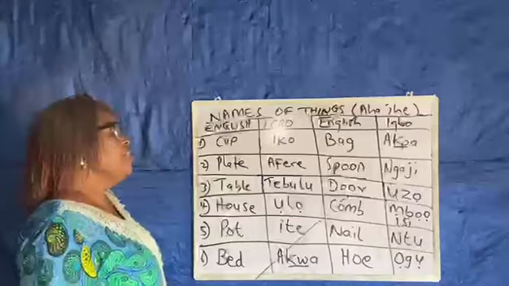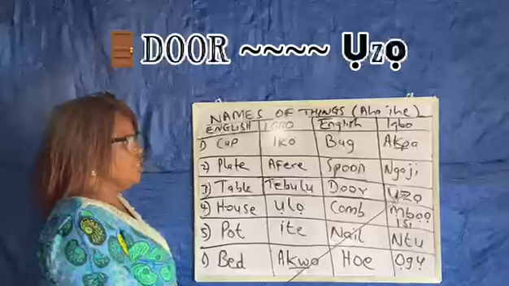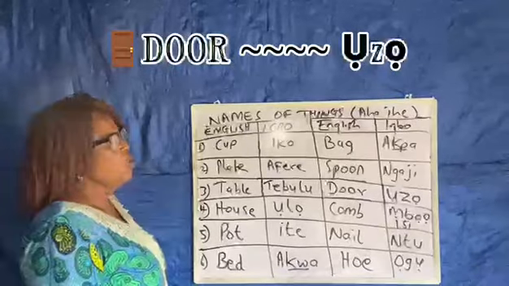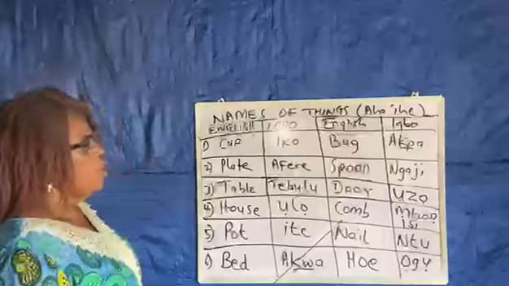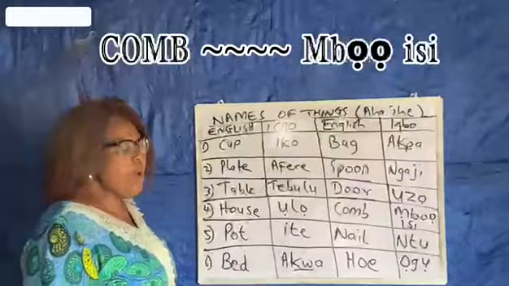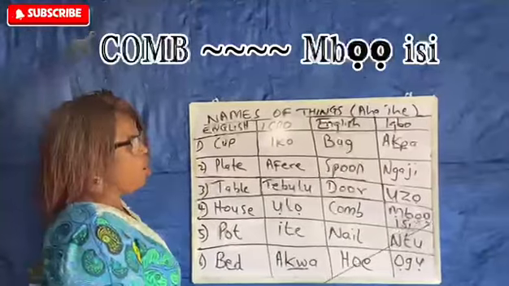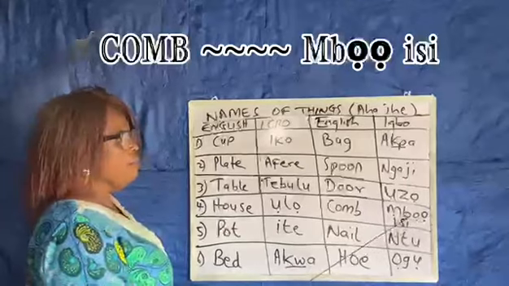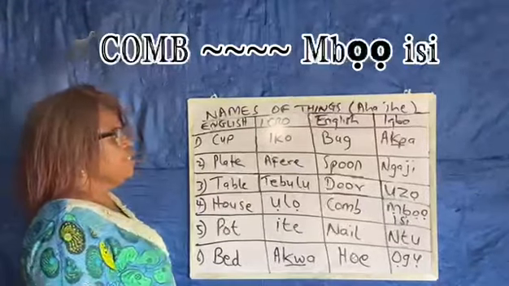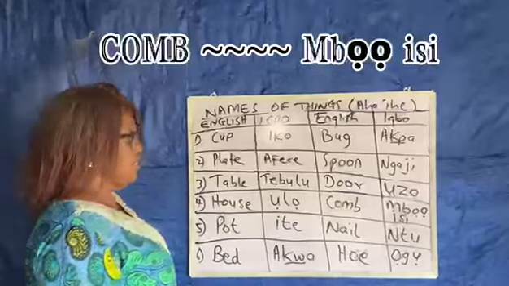In Igbo we call door uzo. O-Z-O, uzo. Comb, the comb we use to comb our hair. In Igbo we call it mbo isi. Mbo isi.